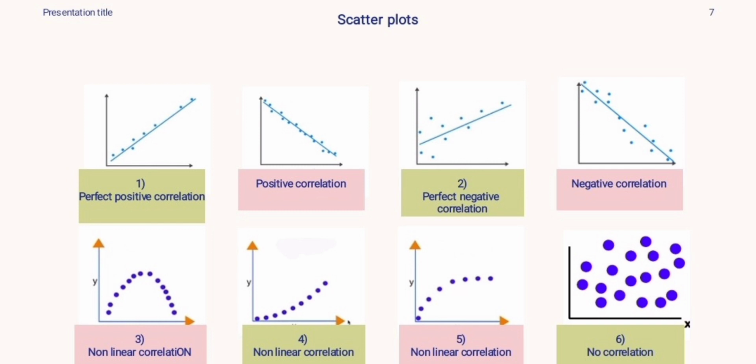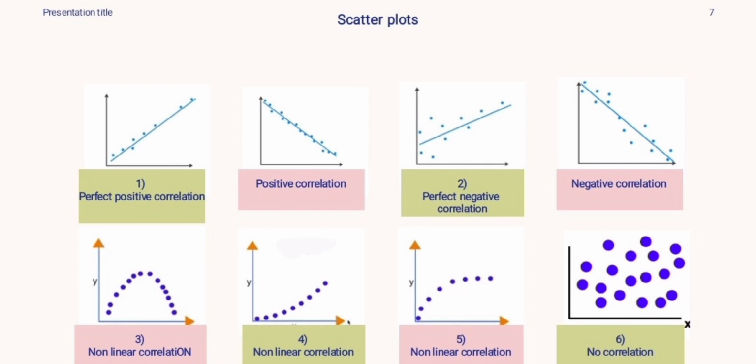Figure number 2. Perfect negative correlation. What is meant by perfect negative correlation? For example, as price increases, demand decreases. The X variable is price and the Y variable is demand. When price increases, then demand decreases.